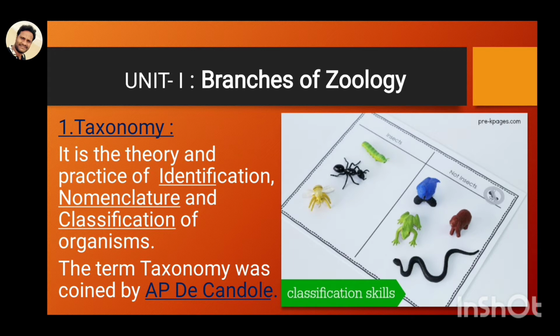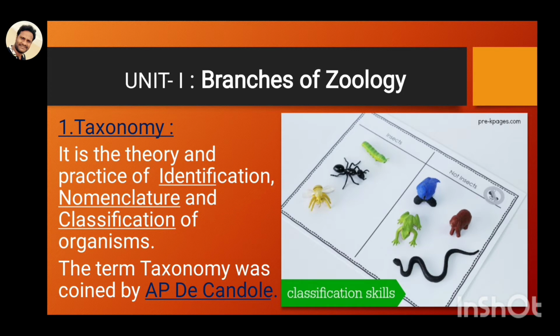So the first one is taxonomy. In taxonomy, first of all, we identify the organism, give the nomenclature, and do the classification of the organism. Whenever we see an organism, is this a snake, or a frog, or a bird, or something else, this is identification of the organism. Putting a name on it is called nomenclature, and dividing into subclasses, such as whether it belongs to Pisces, or reptiles, or Aves, is classification. So this is called taxonomy.